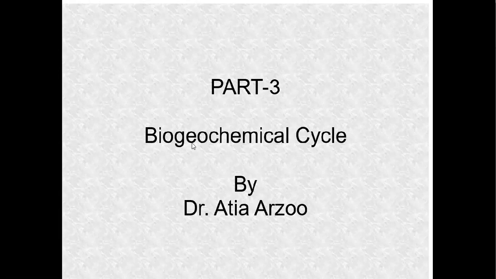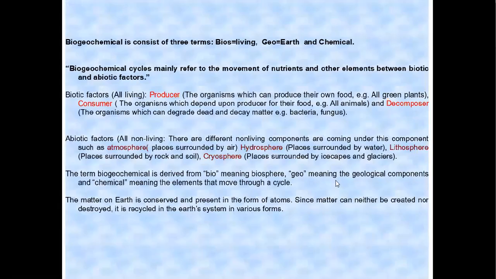Today our video is on biogeochemical cycle. From this term, you can see there are three terms here: one is bio, another is geo, and another is chemical. What you understood from this is that bios means living, geo means earth, and chemical. So this term indicates the recycling of chemicals on the earth's surface by the activity of living organisms. Now we go for its definition and other parts.